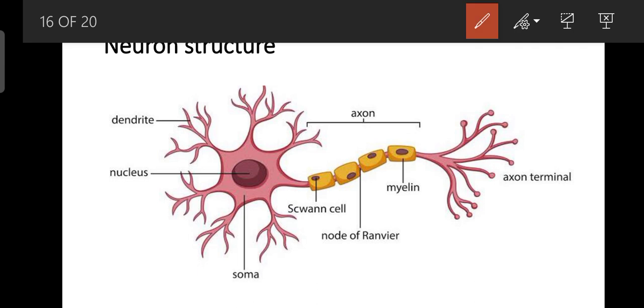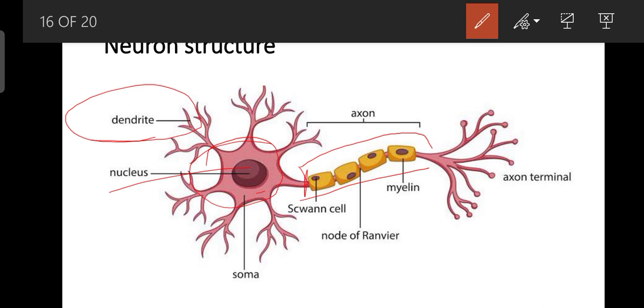As you see in this diagram, they have the dendrites. So what is the very basic function of dendrites? They carry, or it is the area where a response is generated, and this is the cell body or soma. It consists of the nucleus and the cytoplasm, and this is the axon. There is an axon hillock where the axon arises from the soma, and there is a